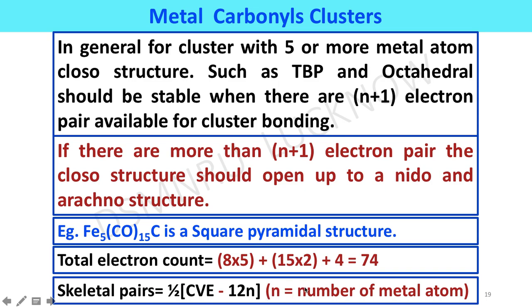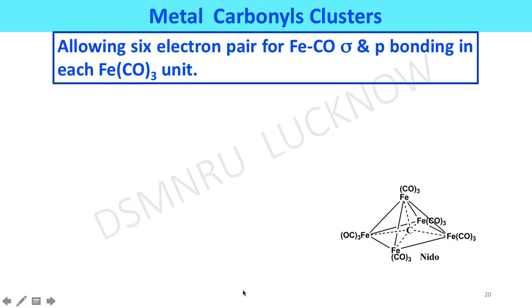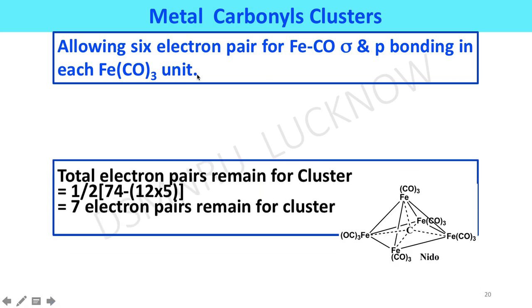You can say the number of metal atoms, because each metal carbonyl unit involves 12 electrons. That's why we multiply with 12, allowing 6 electron pairs for the sigma and pi bonding in each iron carbonyl unit.